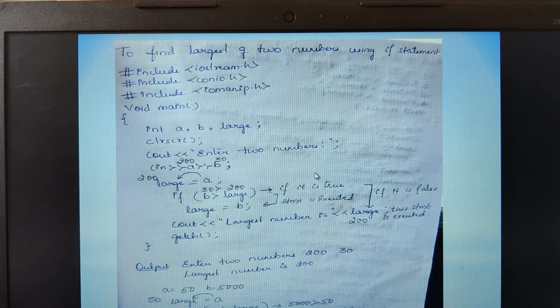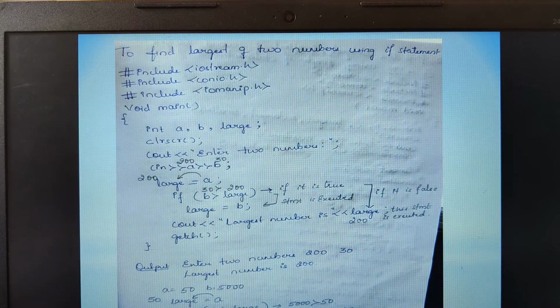But I think here in my program I didn't use any endl, but as per your text, you can use endl also. If you are using endl, you include iomanip, otherwise you need not include this iomanip header file at all. Now the main function I have written, I think you know all these sections. Then they are asking you to find the largest of two numbers.